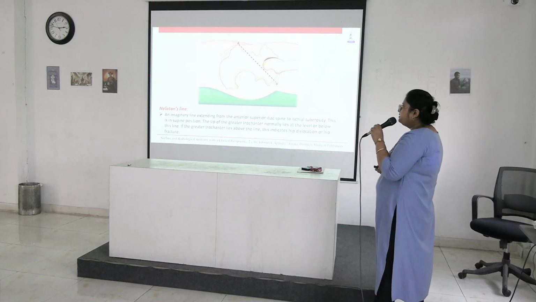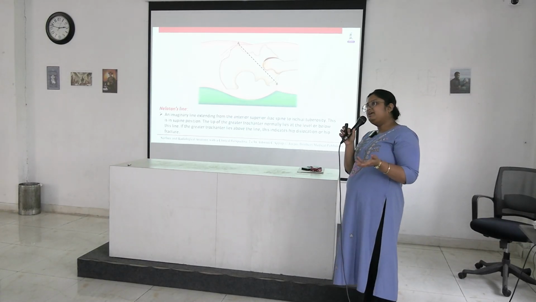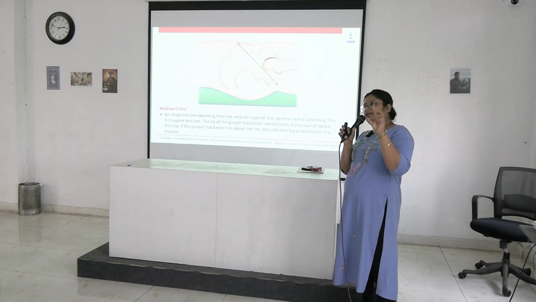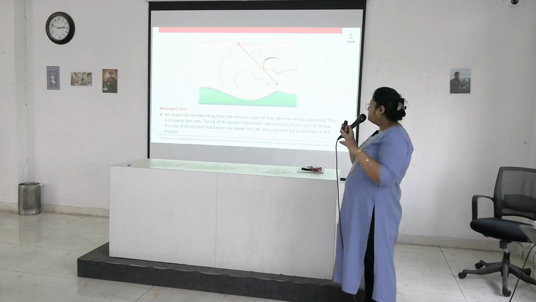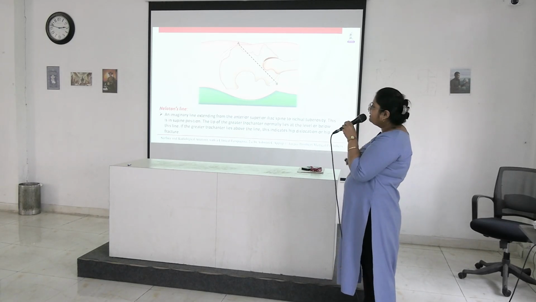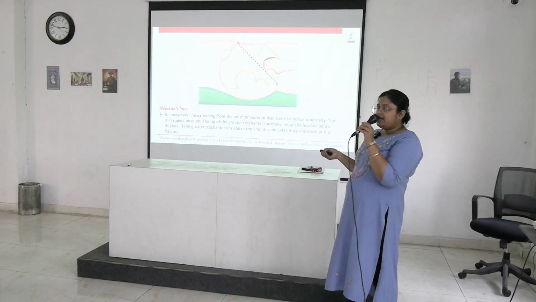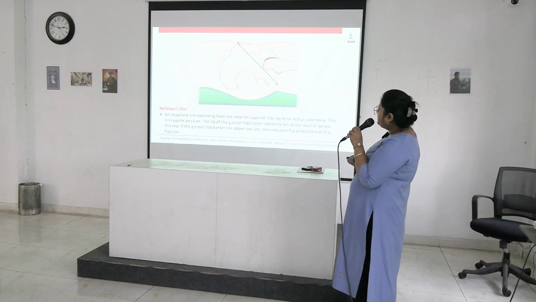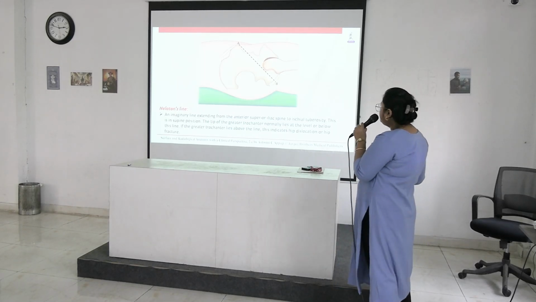Next is Nelaton's line. During giving the epidural anesthesia or subdural anesthesia, you have to locate the appropriate vertebral level to push through the lumbar puncture needle. So for that you have to know these points. That's why we are discussing it. Next is Nelaton's line, an imaginary line extending from anterior superior iliac spine to the ischial tuberosity.